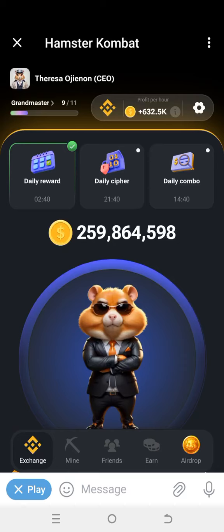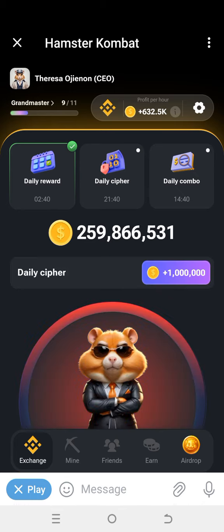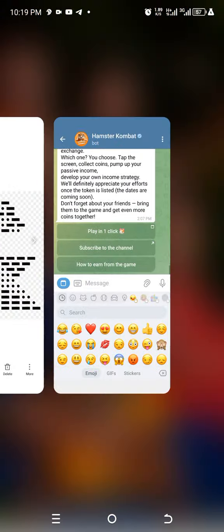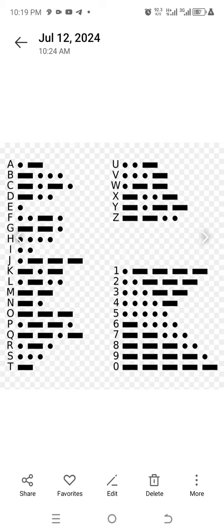This is Hamster Kombat Daily Cipher Morse code for today, 18 July 2024. So first thing you should do is to switch to Daily Cipher mode by clicking the Cipher button at the middle. The second thing you need to decrypt the code for today is the International Morse Code, which is right here, which you can download from Google. As you can see, the letters and numbers are represented in dots and dashes.